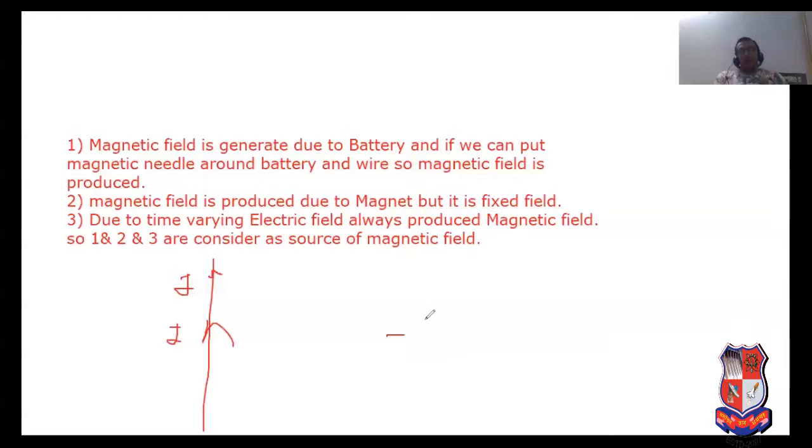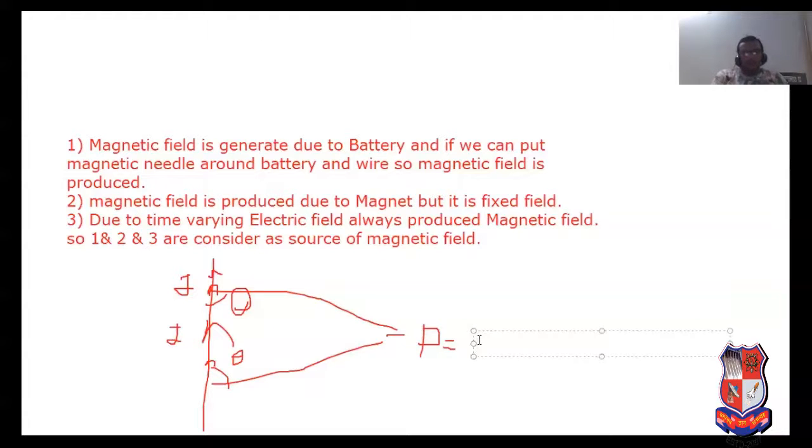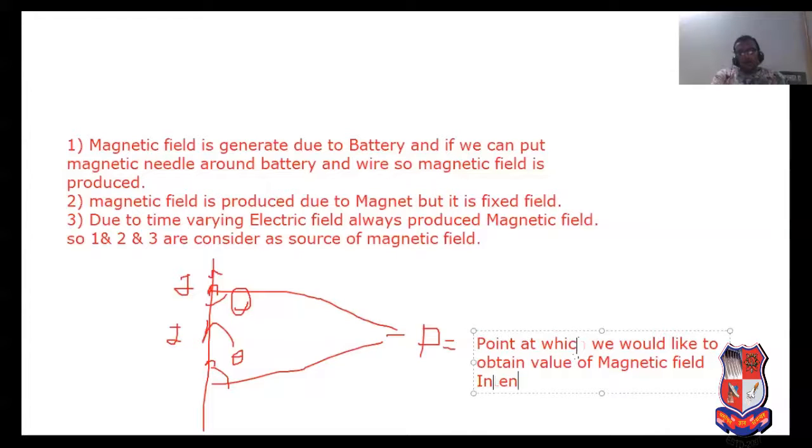Now due to current I, we want to determine the magnetic field at point P. This is known as angle theta, and P is the point at which we would like to obtain the value of magnetic field intensity.